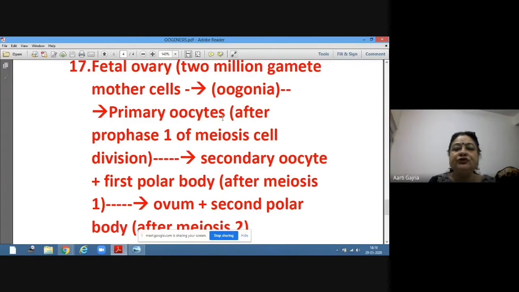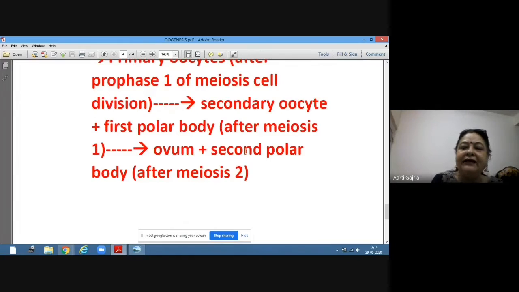So the primary oocyte is after prophase 1 of meiosis. Then it will go on to form a secondary oocyte and the first polar body. This is after meiosis 1. And the ovum and second polar body form after meiosis 2. So after the completion of meiosis, you have the ovum and 3 polar bodies.